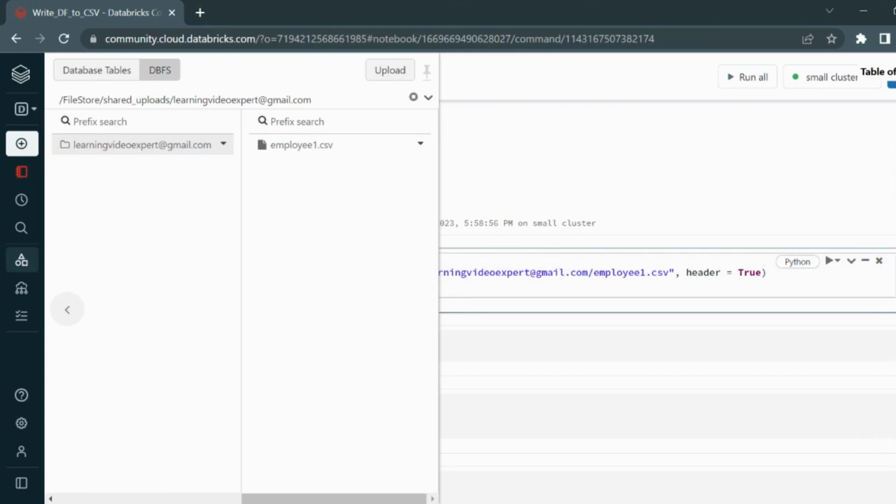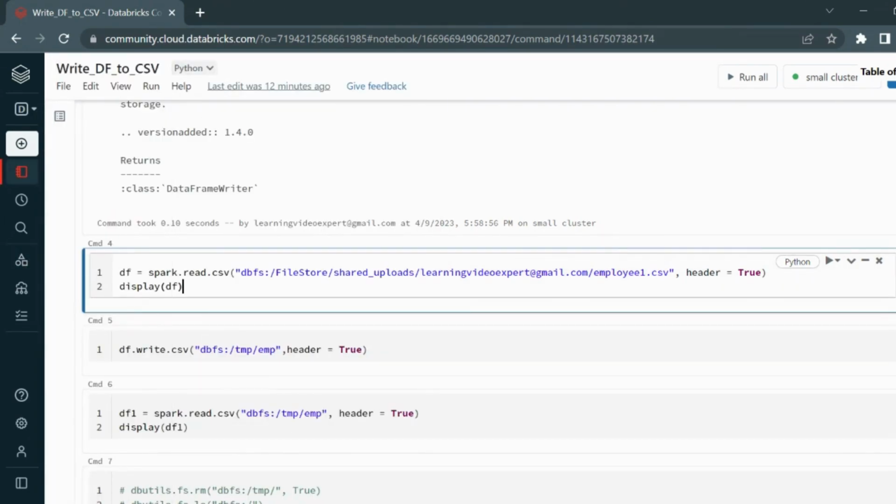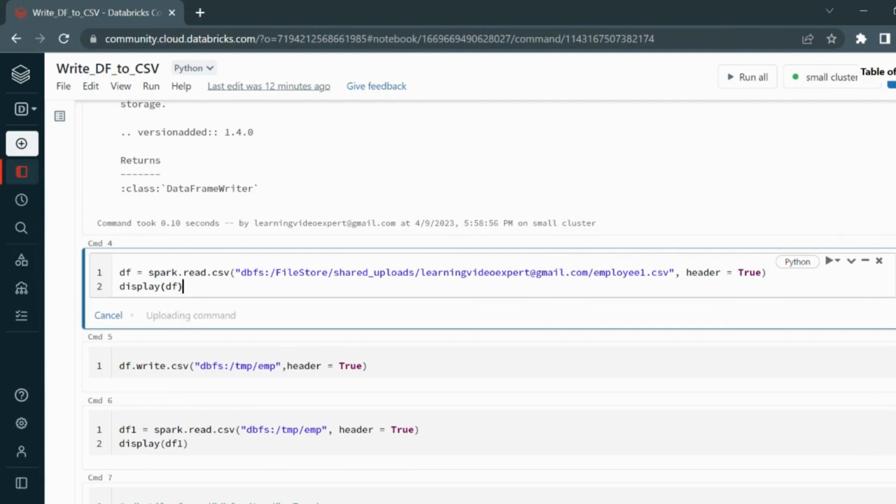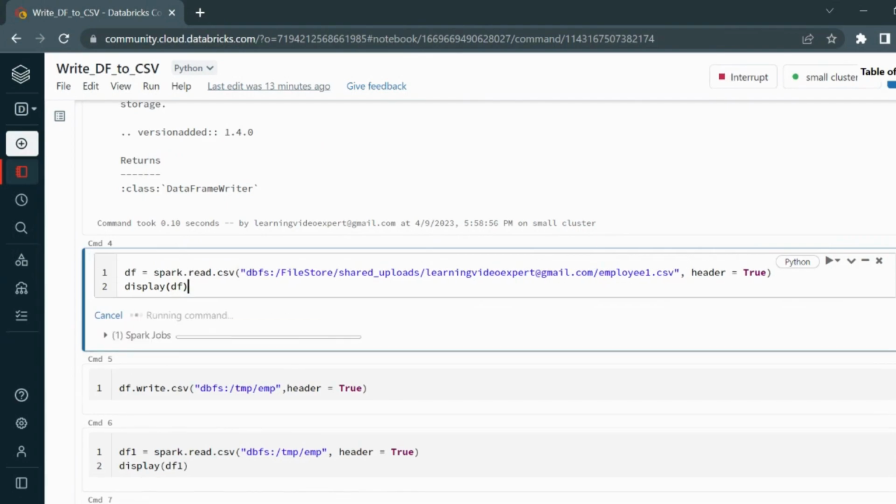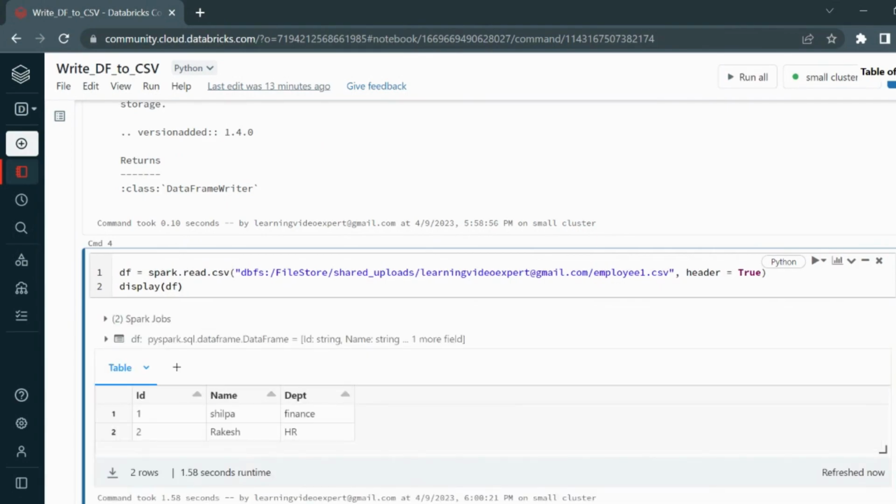If you want to know more about how you can read the CSV file, please watch my previous video in which I have explained in detail how exactly this read CSV works. I have pinned the section in the I button and I've put the link in the description box as well for you to view. So I'm running this data frame. Now you see I've read the file in a data frame. So now it is present in the data frame.